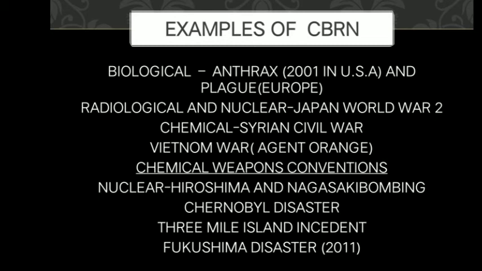CBRN hazards require a lot of skill and special resources to be developed. If any country wants to harm another country with these techniques, they should be specialists in this technology. These generally come under the control of the Home Ministry.